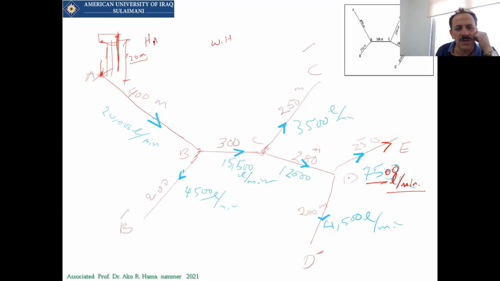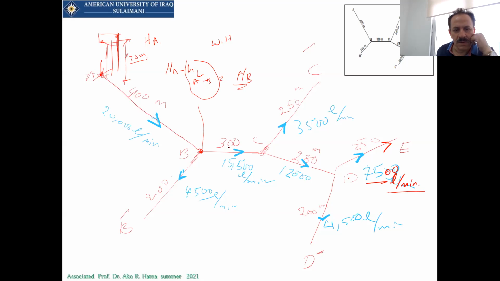So HA is 20 meters. Now, how much will the head be at B? It will be HA minus the head loss from A to B. So how much energy will the water lose from A to B? It will be HA minus HL from A to B, and then that is HB.